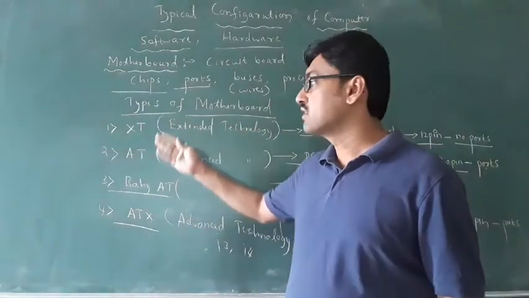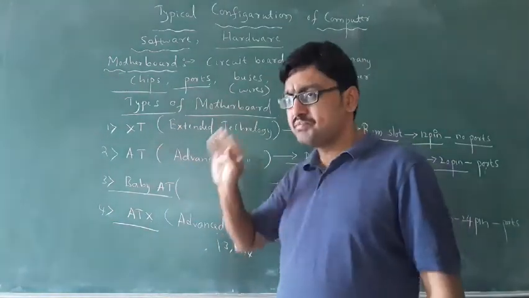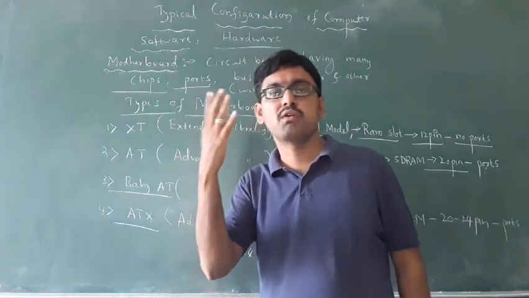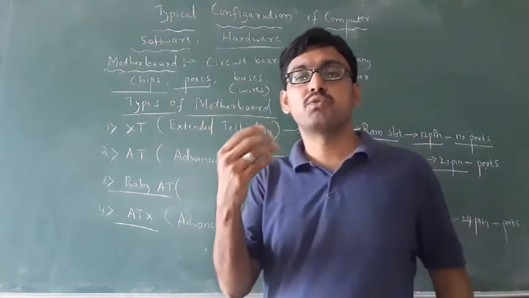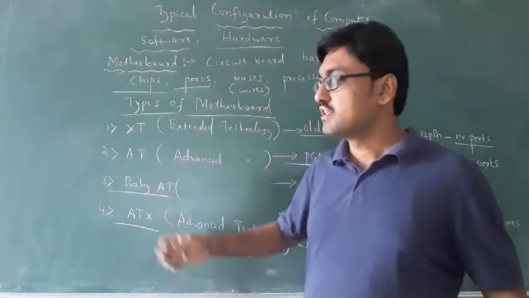Four types. One is XT, AT, baby AT, then ATX. The XT motherboard is a very old model. The latest model motherboard nowadays is ATX. Okay, you have to remember these.